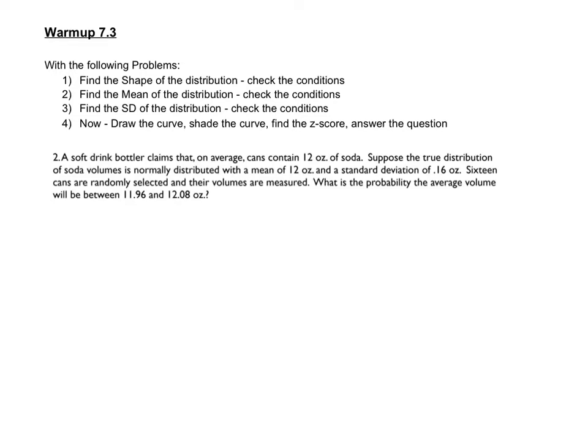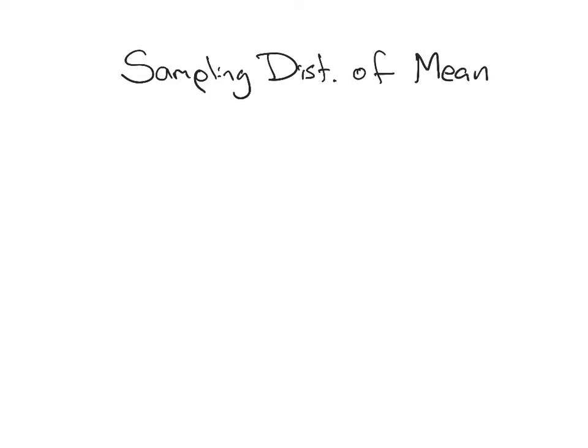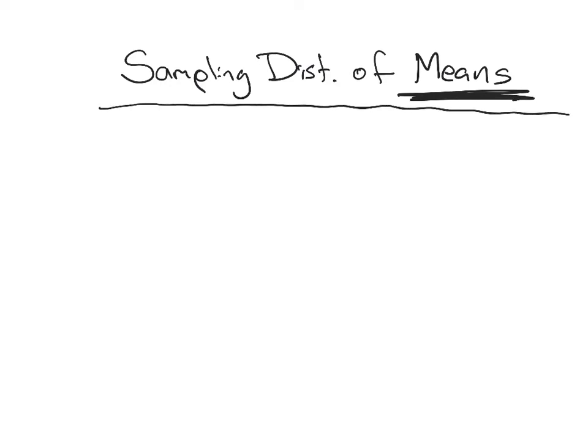All right, so let's walk through this 7.3 warm up. And before I do, let's just recap. What do we know? Okay, so if we are going to be doing sampling distributions of means, now, this is means, not proportions anymore. So what am I talking about? I'm talking about like if you went into Lake Ridge High School and you took a sample of size 40, and I was trying to find the average shoe size. Okay, so that's what I'm talking about.